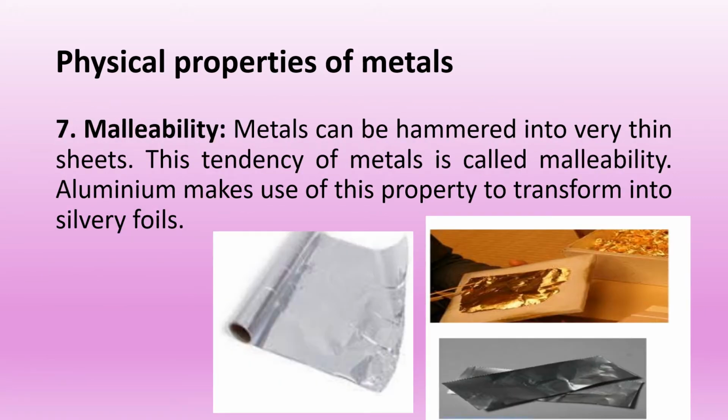Malleability. Metals can be beaten into thin sheets except sodium, potassium and calcium. The property by which metals can be beaten into thin sheets is called malleability. Examples of such metals are gold, silver, tin and aluminium. Aluminium makes use of the malleability property to transform into silvery foils.